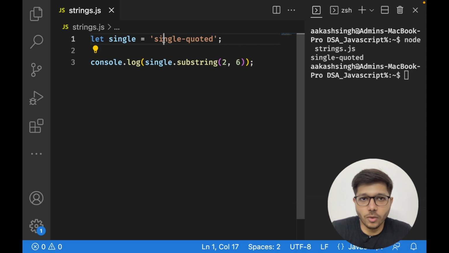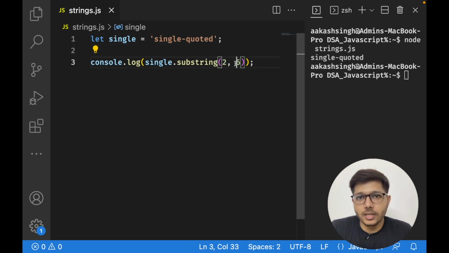All right, 0, 1, 2, from N it is going to start, and the second parameter we have given as 6, since this second parameter is excluded, it will go from 2 to 5, right? 2, 3, 4, 5. So till there it is going to fetch your string for you.